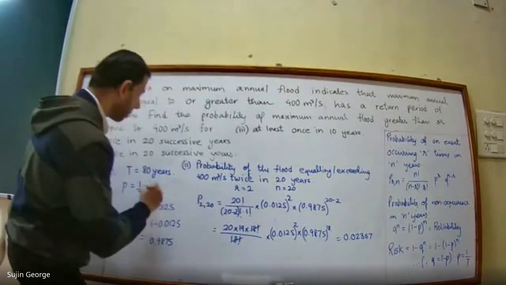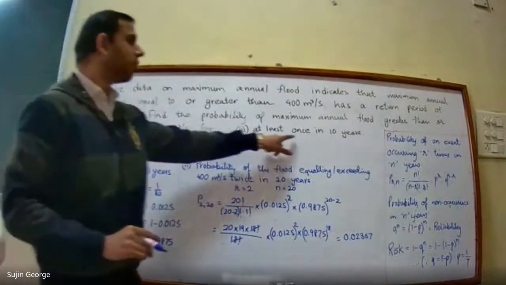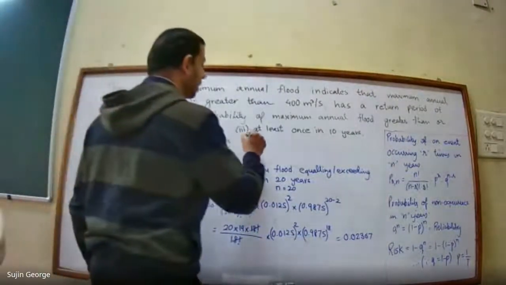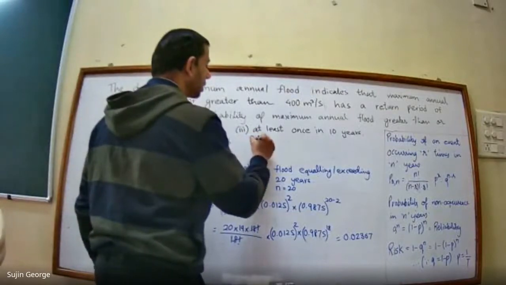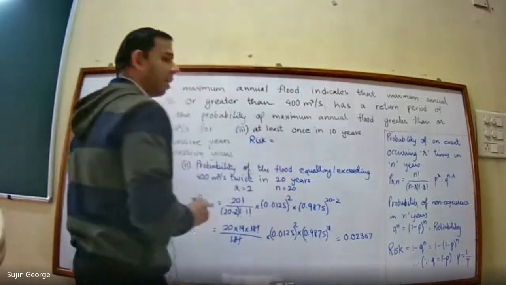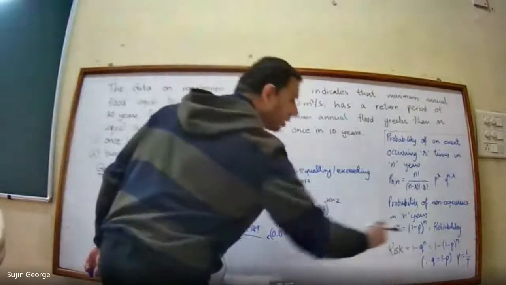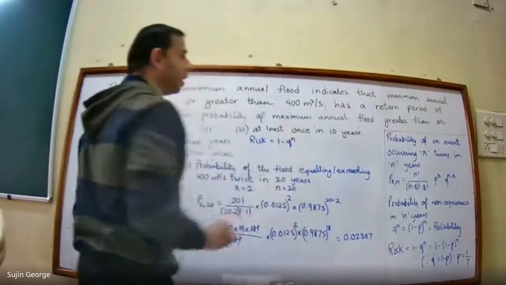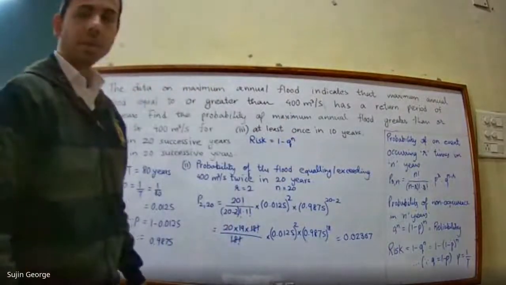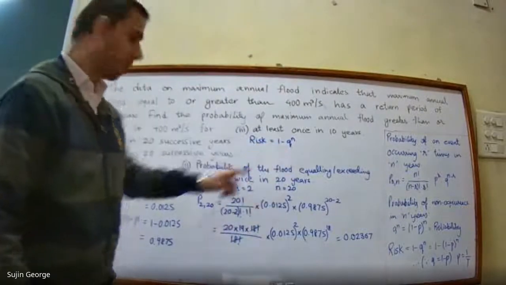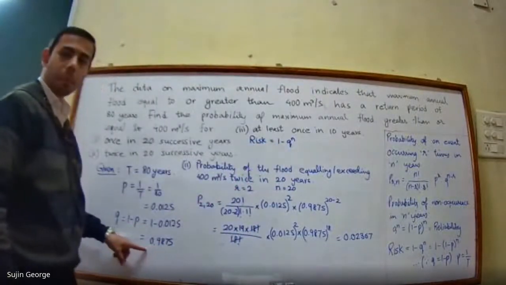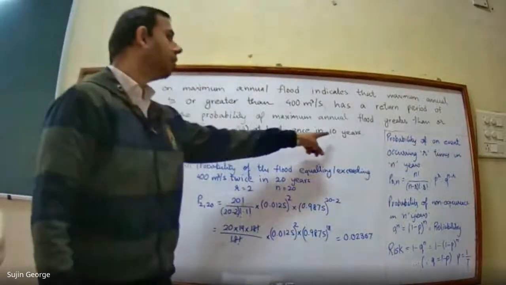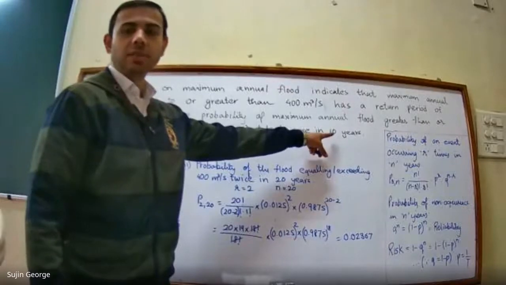Now, so at least 1 in 10 years it is saying. Now we will solve this. At least once in 10 years means you have to calculate risk. And the formula for risk is given as 1 minus q to the power n. Now here q value has been calculated over here, and n value is 10 years. N is equal to 10 years.